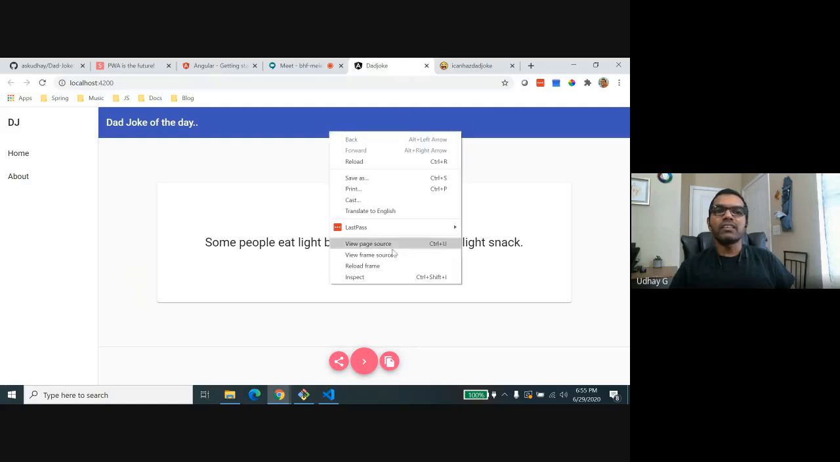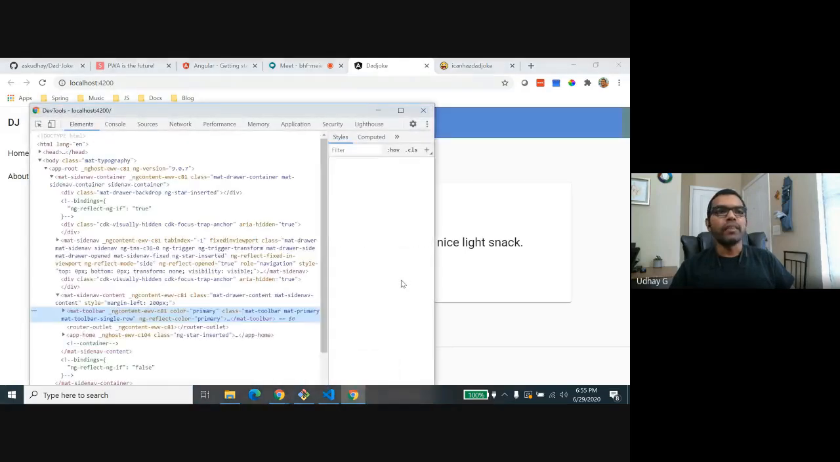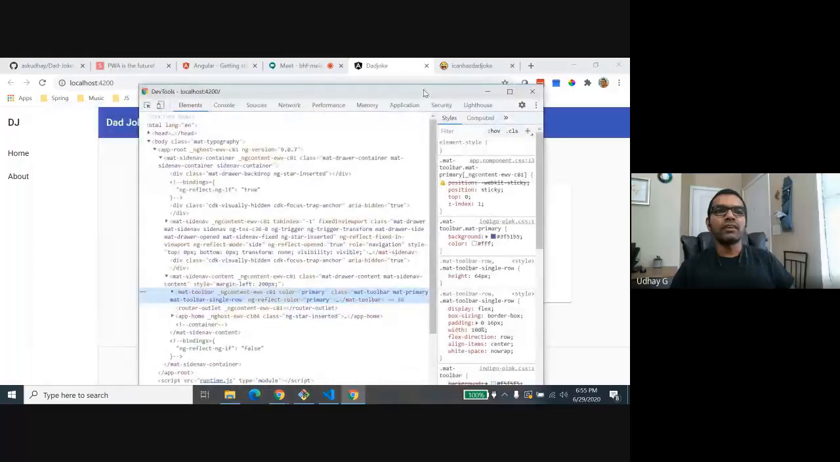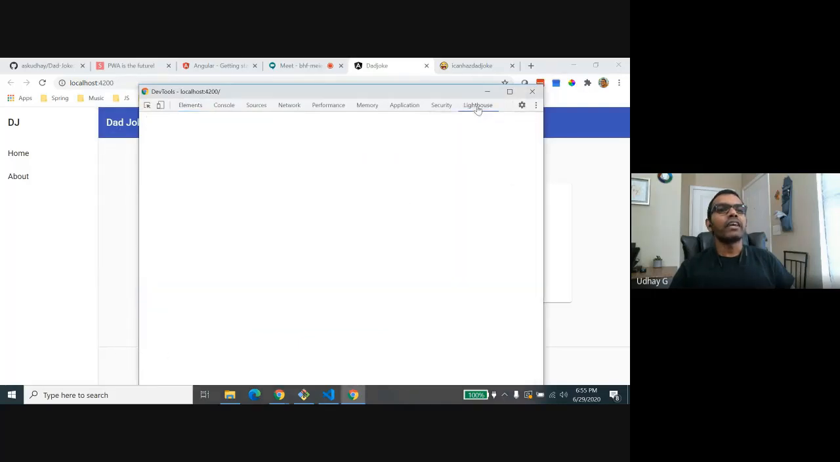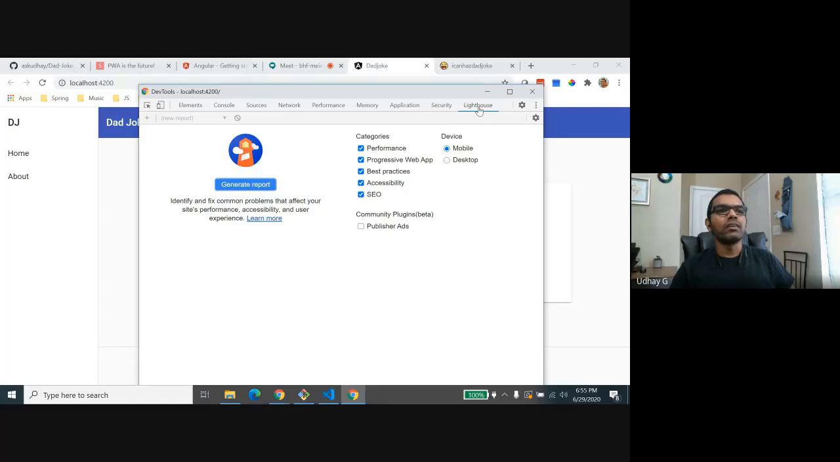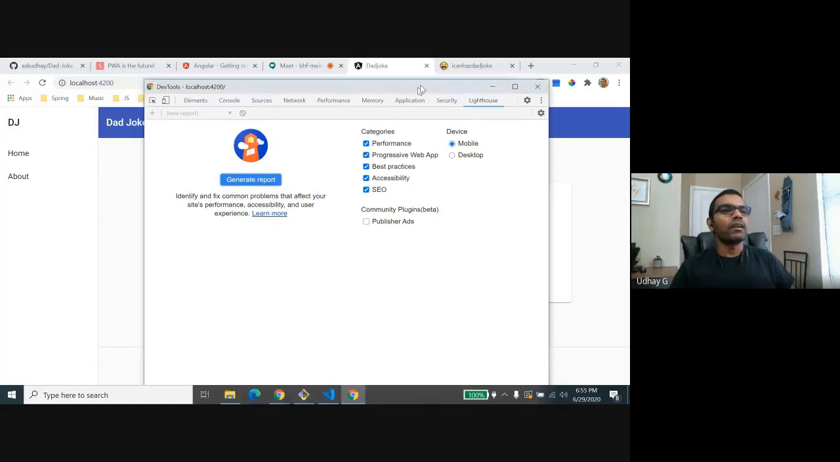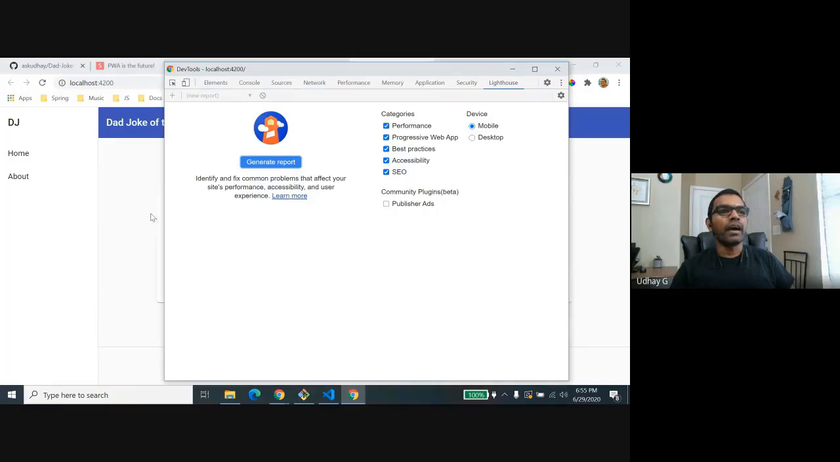But before that, we just need to check the score for PWA. And the Chrome browser comes with good support for checking whether your app is PWA enabled or not. So for that, we are going to take help from Lighthouse, and I'm going to create the report for my app. So let me click on generate report, and I just want to check it in terms of desktop, and whether it is going to be a progressive web app or not. It will just give me the score.